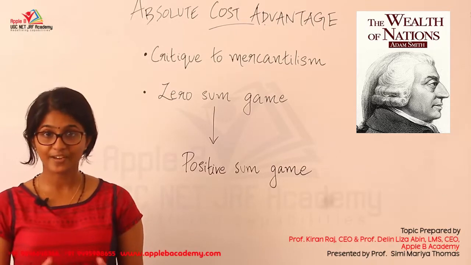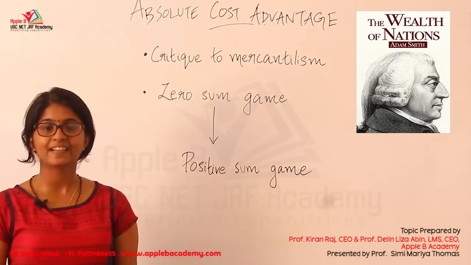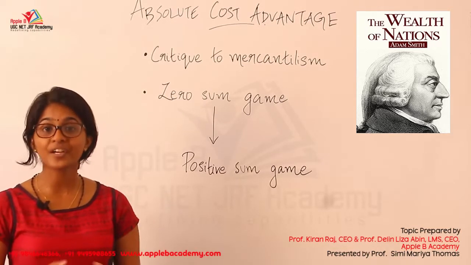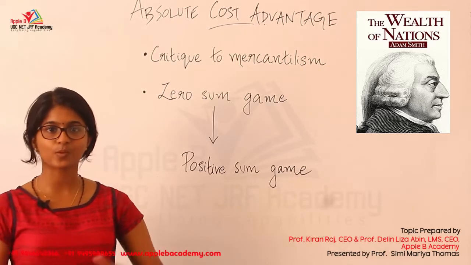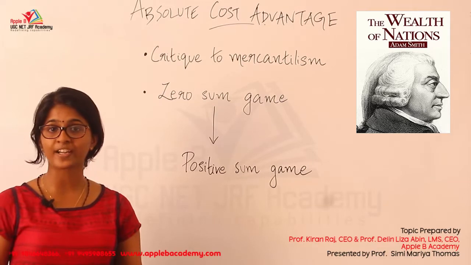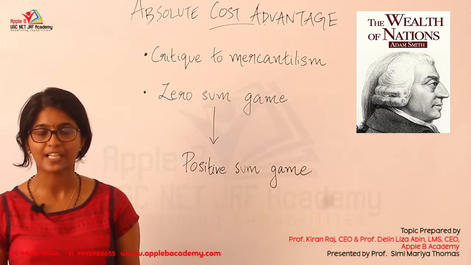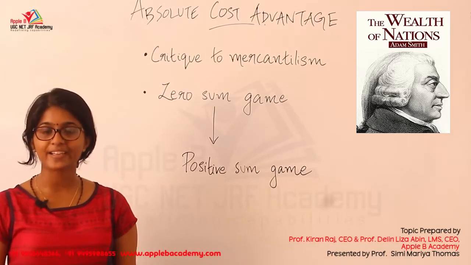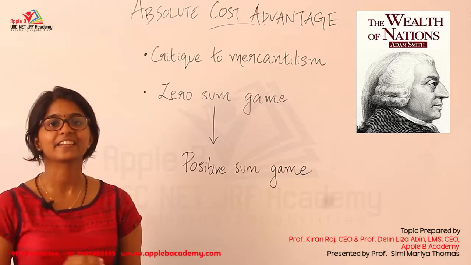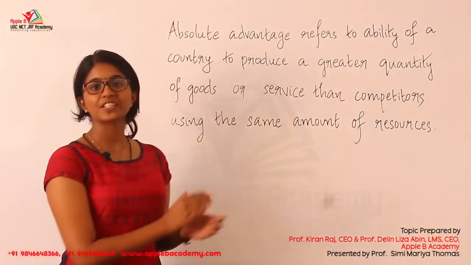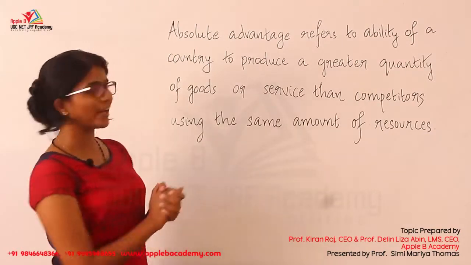whereas Adam Smith proved that international trade is a voluntary exchange where both nations can gain. It is not like the gain of one nation is possible only with the loss of the other. Instead, international trade is a voluntary exchange where both nations can gain. So now we are going to the definition of absolute advantage.